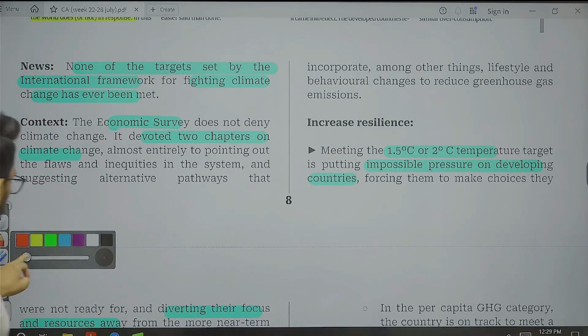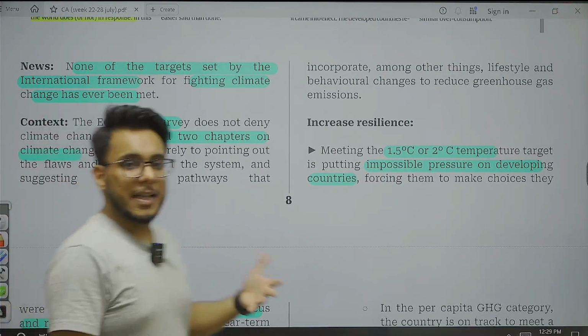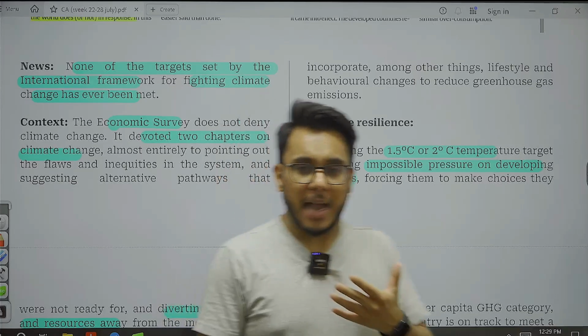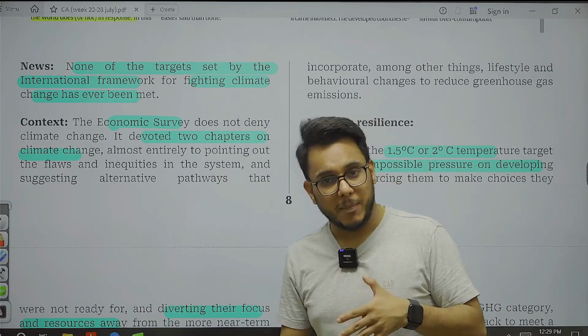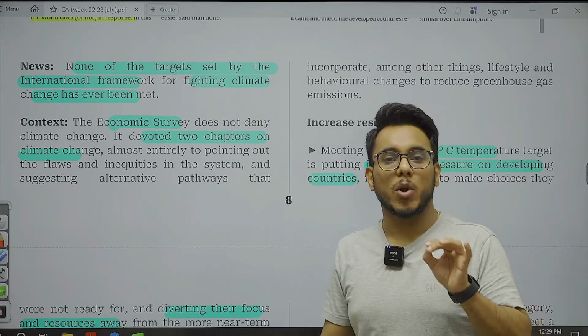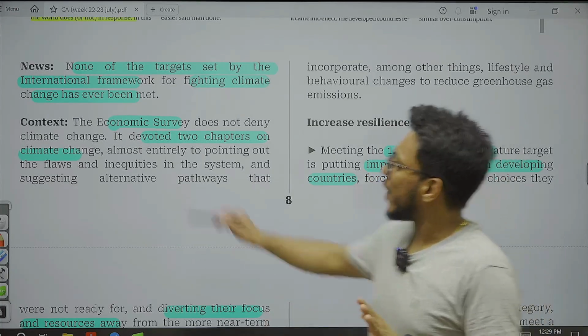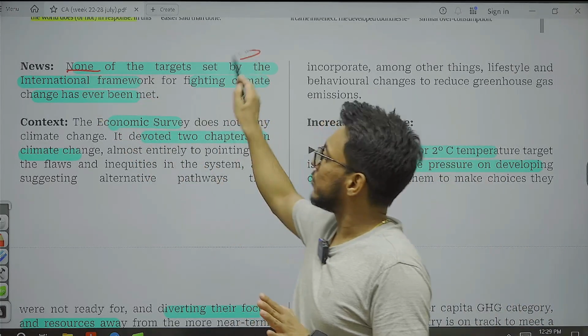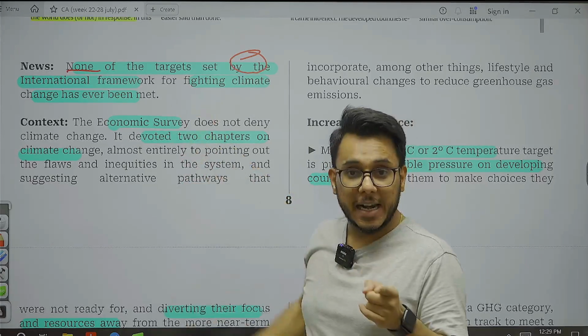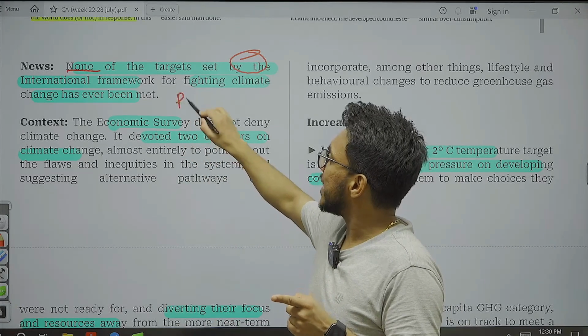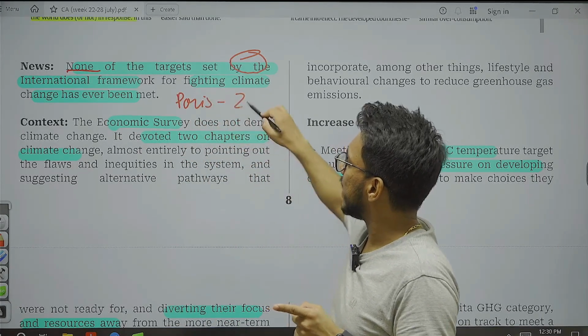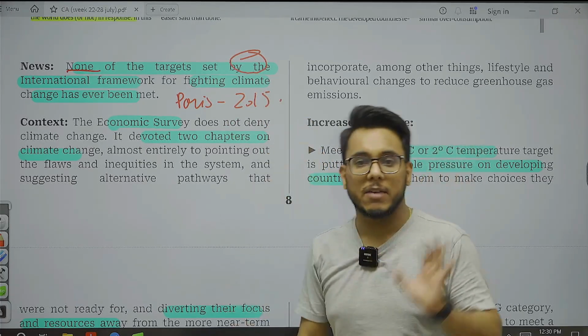First of all, the economic survey says that Western countries have highlighted how important climate change is, but none of them has given more attention to it. None of the targets which were set by the international framework have been met. Which is the international framework here? It is the Paris Agreement of 2015. They have never been met.